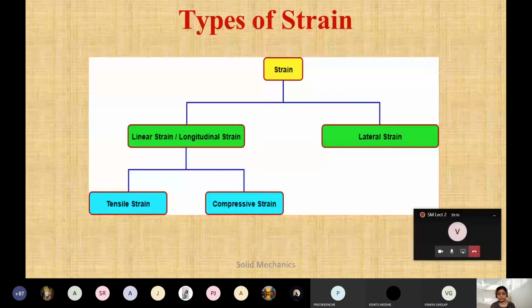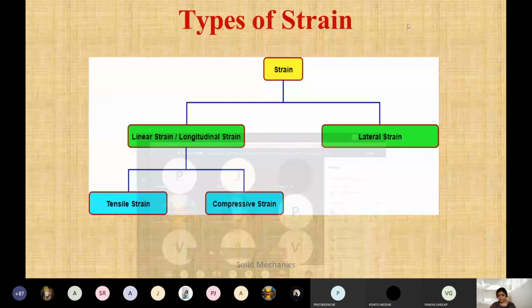Clear this one? And lateral strain is the opposite. If there is an increase in length, the cross section area will decrease, and if there is a decrease in length, the cross section area will increase. Clear this one?